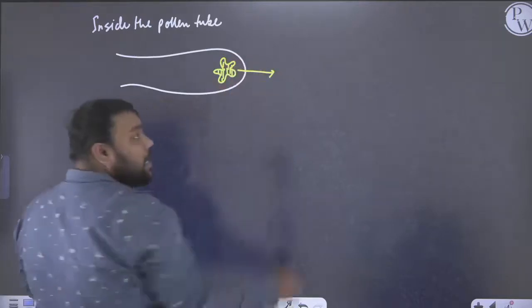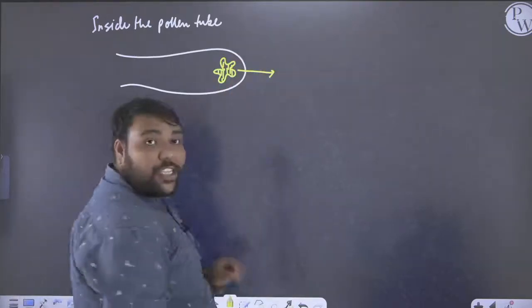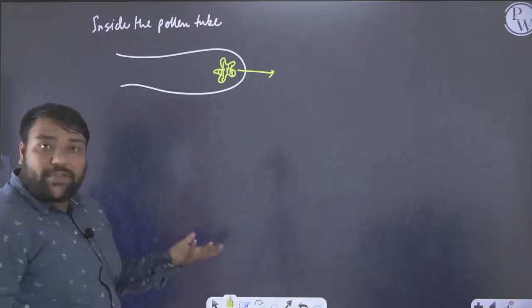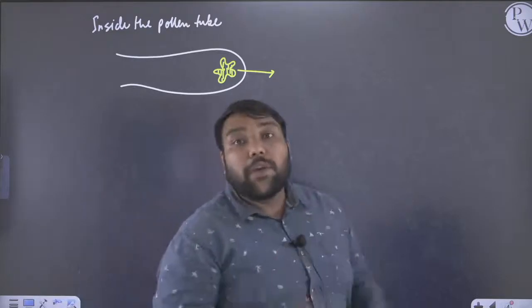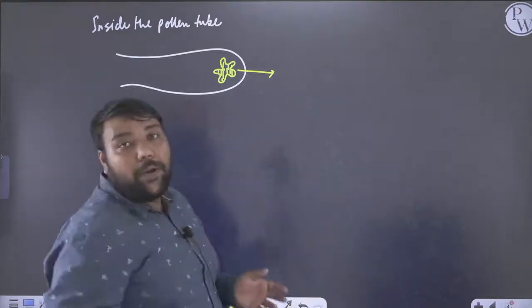This nucleus is your vegetative nucleus, which was previously known as the vegetative nucleus. Now onwards we are going to call it the tube nucleus.